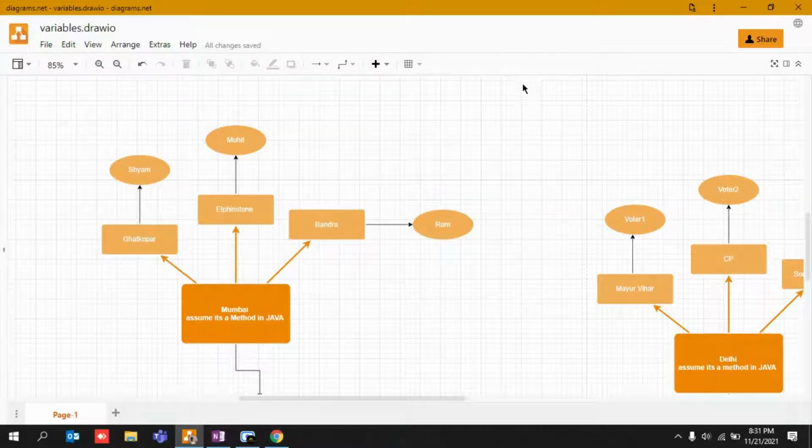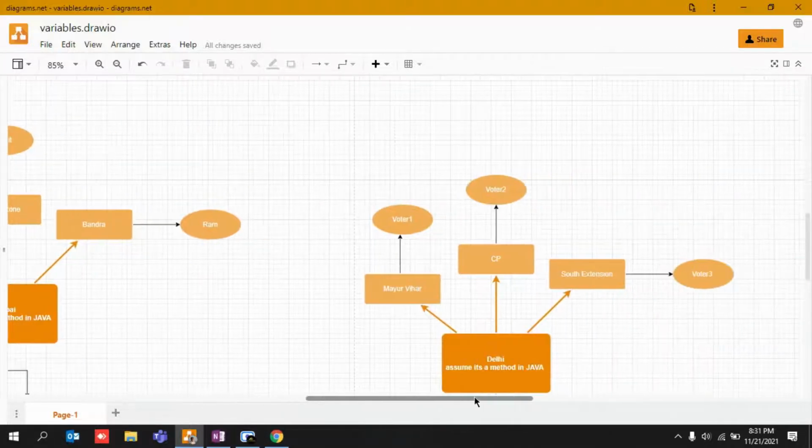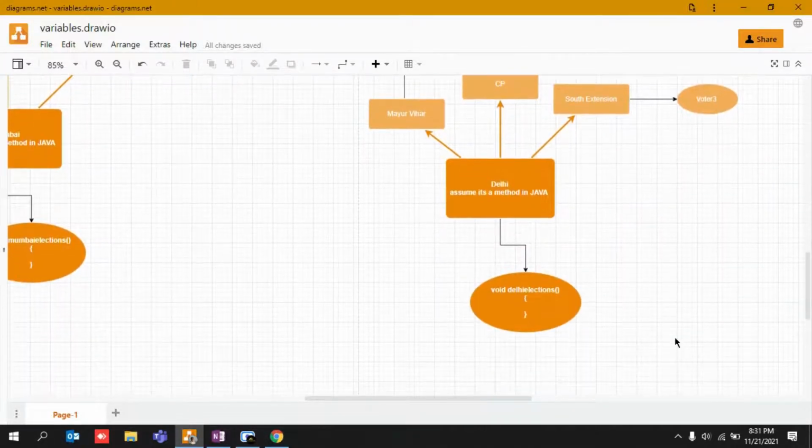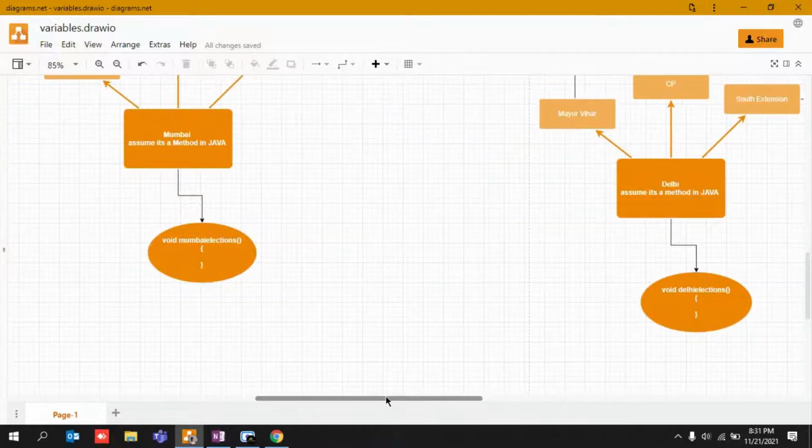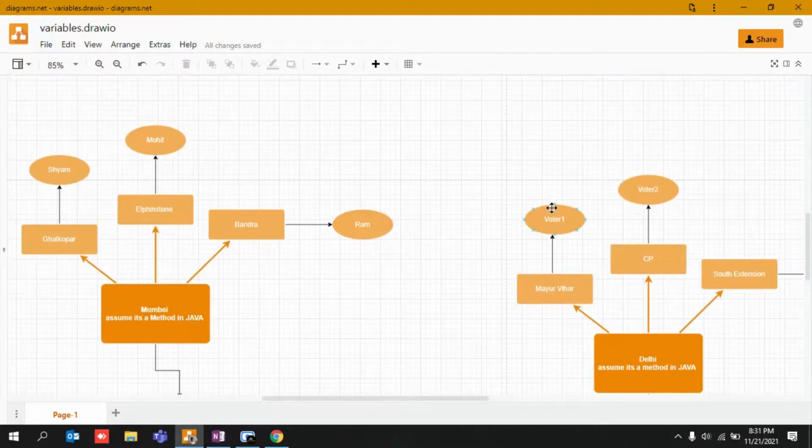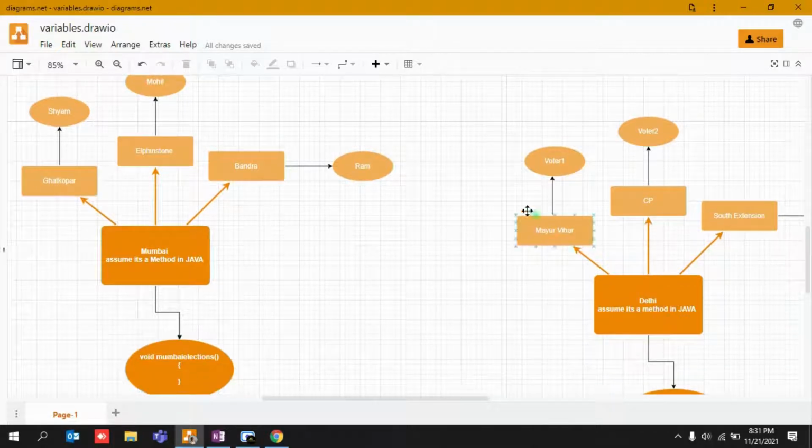And if tomorrow at the same time Delhi is also having elections, let's get back to the Delhi elections as well. Let's say tomorrow we have both Mumbai and Delhi elections going on at the same time. Then I cannot have a resident of Mayur Vihar, or voter one, come and give a vote to me as well, because once you have cast a vote, you cannot give it twice, right? I hope you guys understand the concept of voting. Once you have given a vote, you cannot cast your vote again and again and again, right?